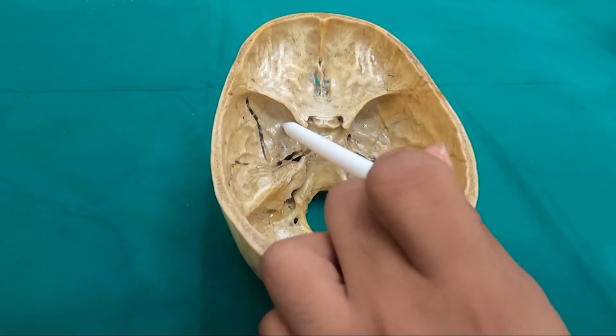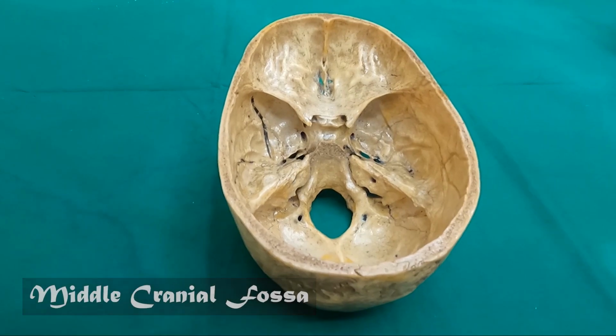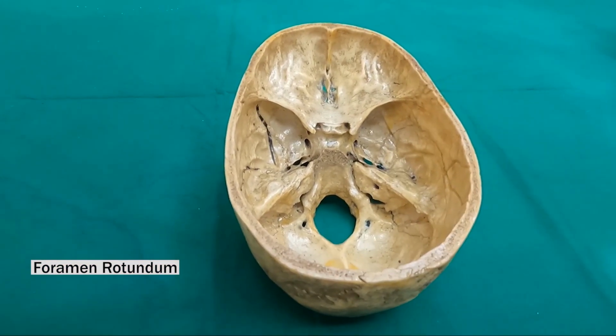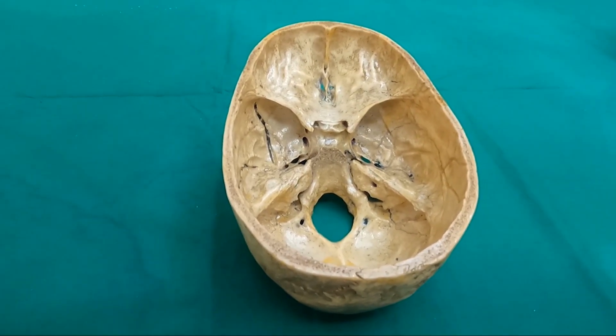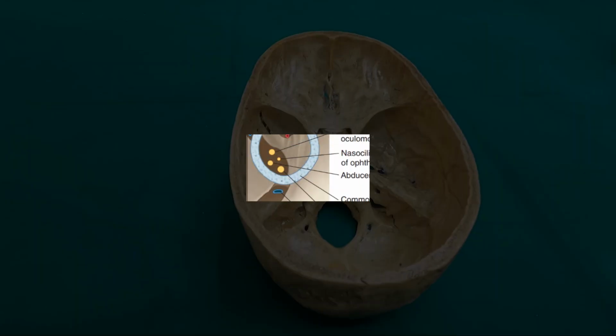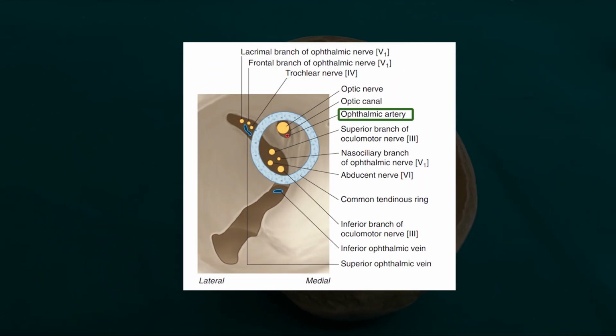Let's move on to the foramina in the middle cranial fossa. The foramen rotundum transmits the maxillary nerve. The optic canal transmits the optic nerve and the ophthalmic artery.